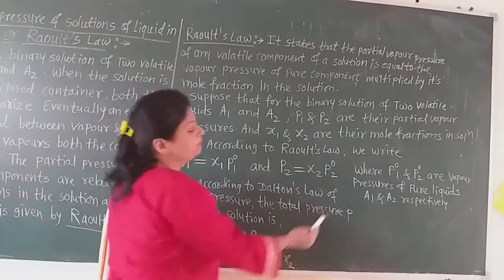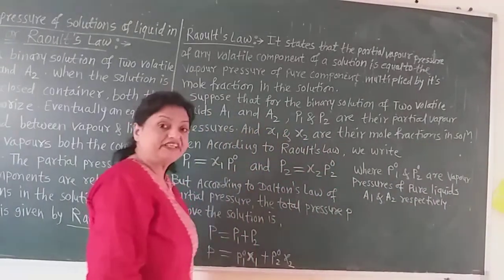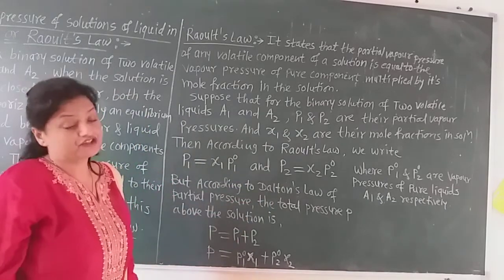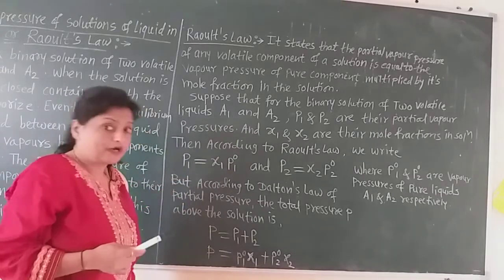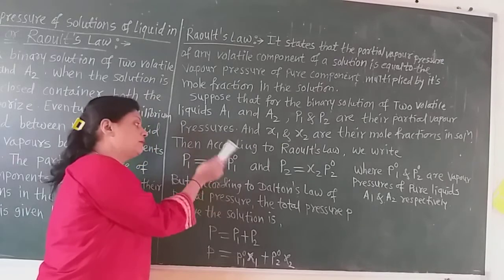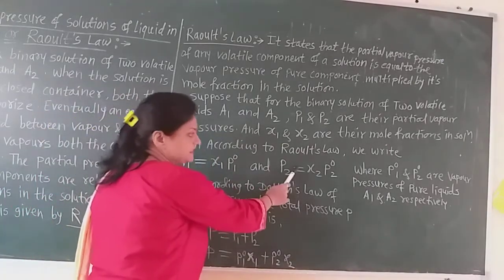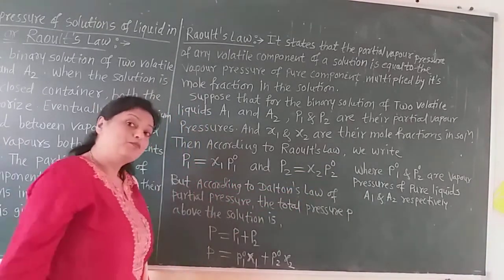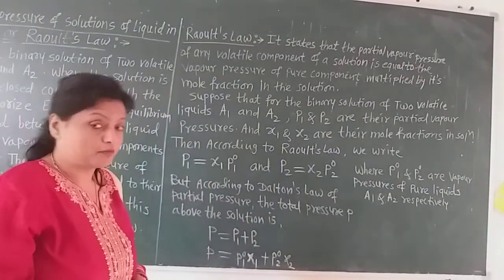So P01 and P02 are the vapor pressures of pure liquids A1 and A2, and P1 and P2 are the partial vapor pressures. So what is Raoult's law? The partial vapor pressure of any volatile component is equal to the vapor pressure of that pure component multiplied by its mole fraction. These are the mathematical relationships of Raoult's law.